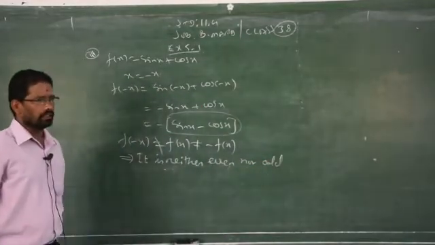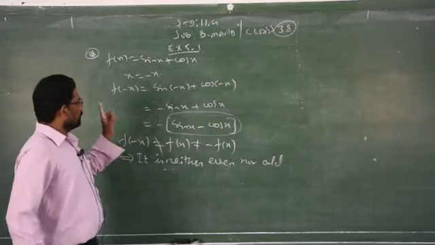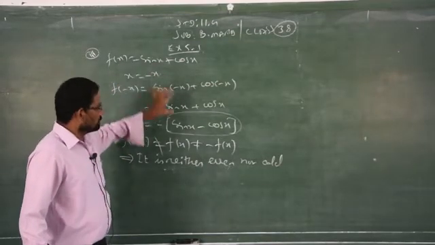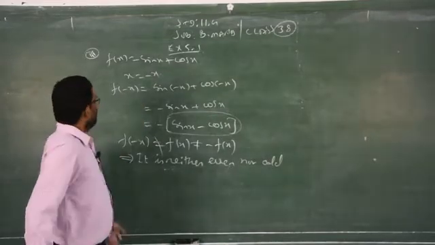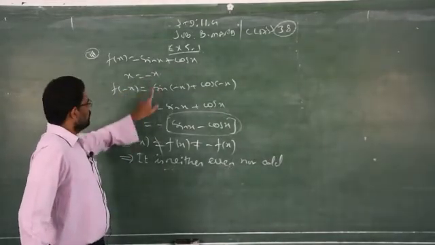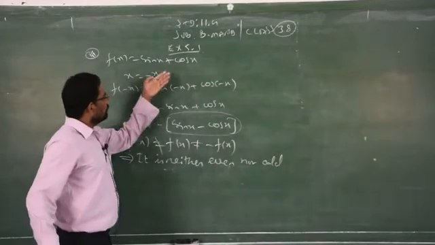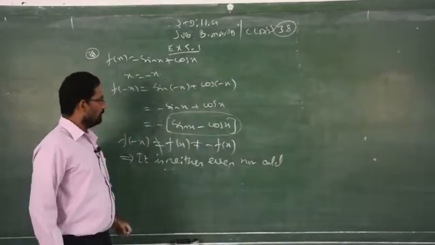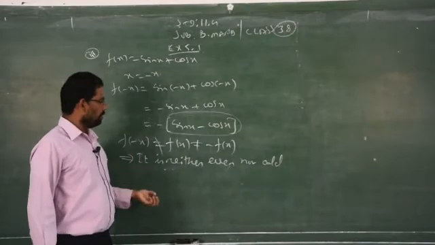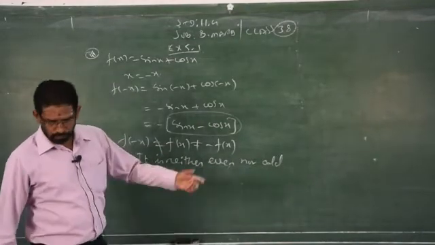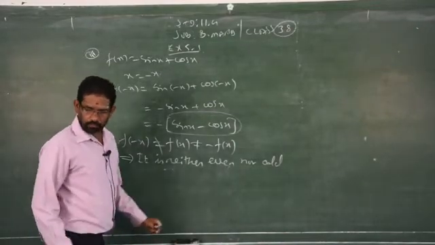That's the answer. Clear? Only two possibilities. Either after replacing x equal to minus x you get the question as it is, that is an even function, or you get minus of the question, that is an odd function. If those two possibilities are not possible, even after simplifying more, then you have to write it is neither an even function nor an odd function. Clear?